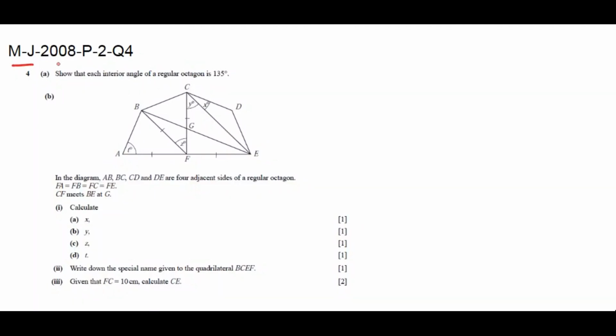Next question is May-June 2008, paper 2, question number 4. Part A. Show that each interior angle of a regular octagon is 135 degrees. Regular octagon means 8 equal sides. We have to prove each interior angle is equal to 135 degrees.